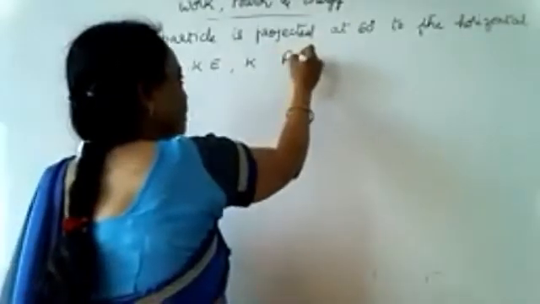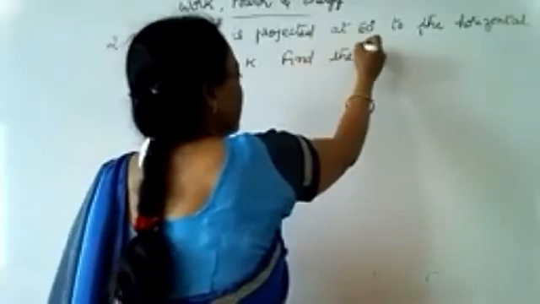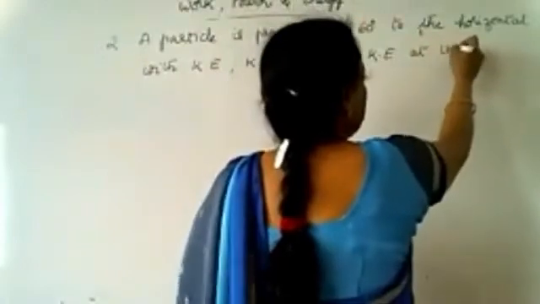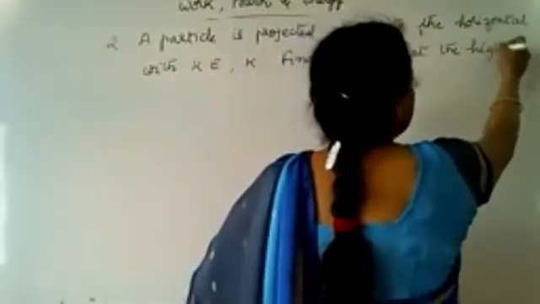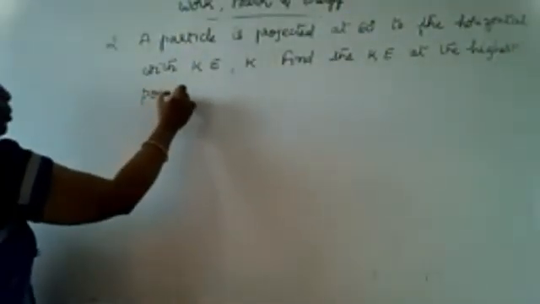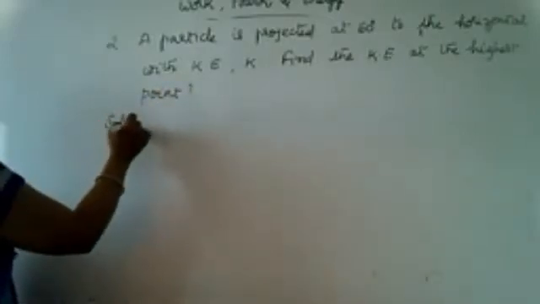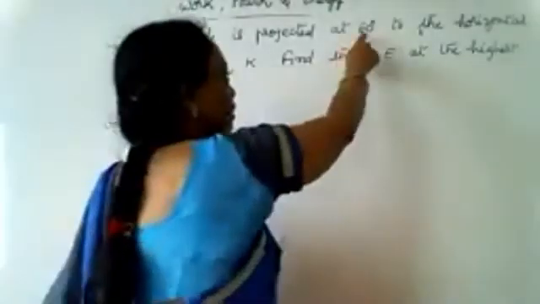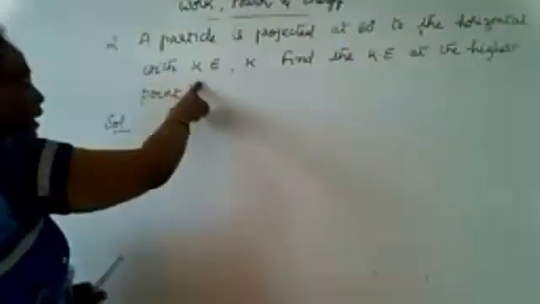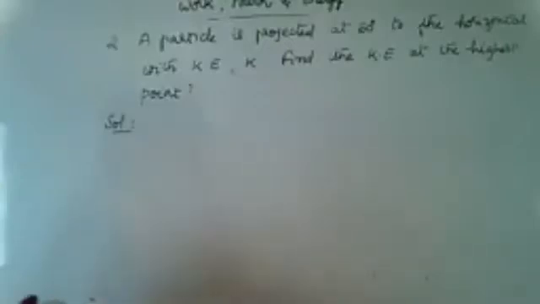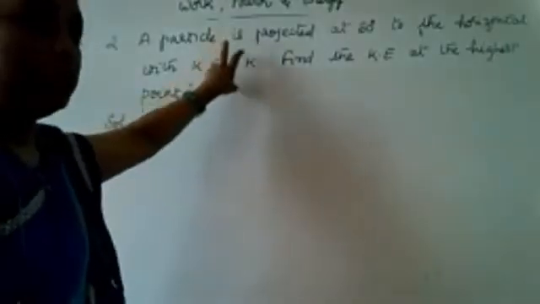We are taking the kinetic energy as K. Find the kinetic energy at the highest point. How are you going to calculate the kinetic energy at the highest point? Suppose this problem is given: the angle has been given as 60 degrees to the horizontal with kinetic energy K, and the kinetic energy at the highest point we have to calculate. So how to proceed with this one?